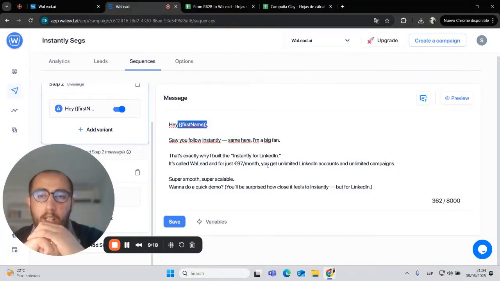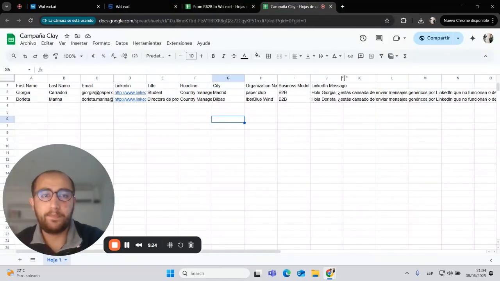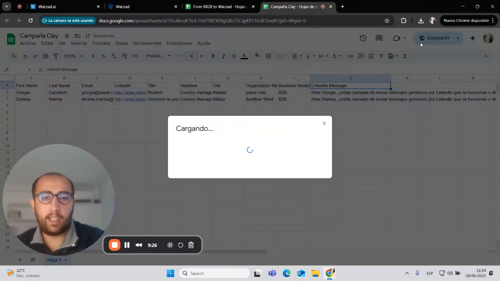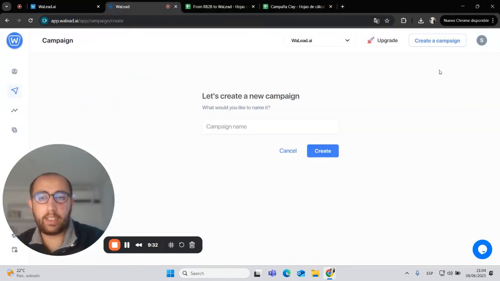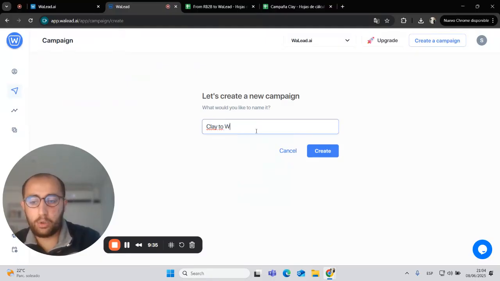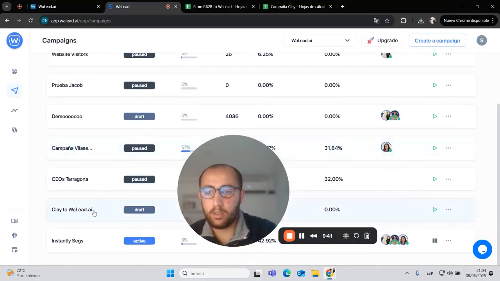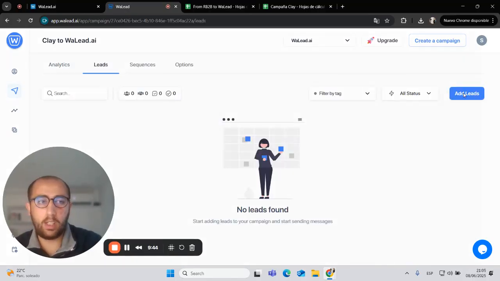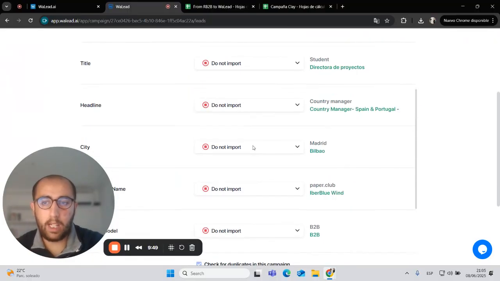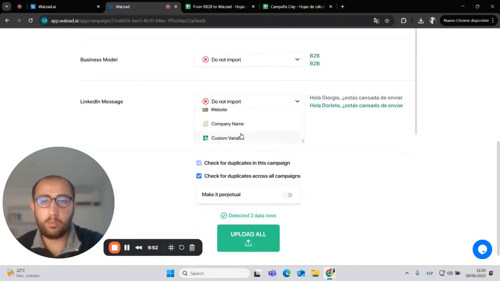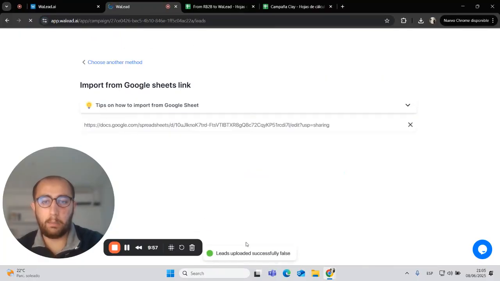For example, a complete message, right? I will show you. For example, if we take the Clay integration from here, let's upload this database. Imagine we create a campaign that goes from Clay to WaLead AI, and we make it perpetual. Let's go: leads, upload, Google Sheets, import, first name, email in the URL, blah, blah, blah, custom variable, make it perpetual every 2 hours. Let's upload it.